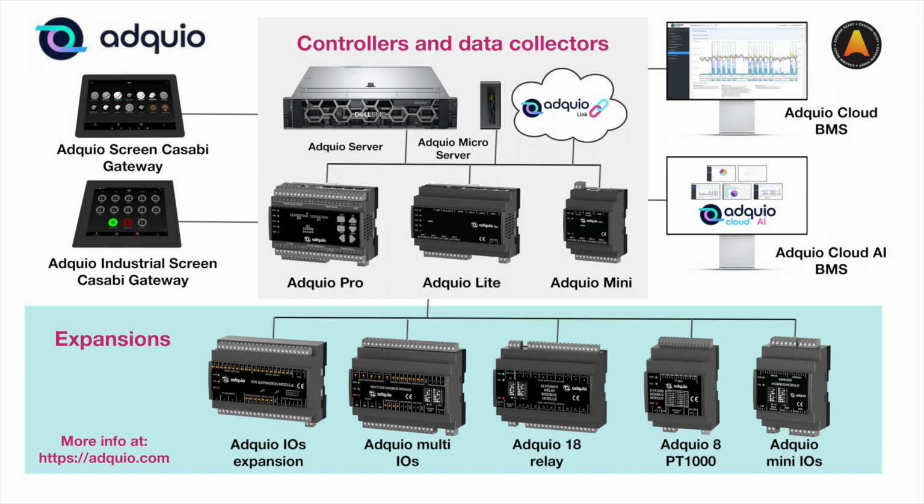Next, to your left, we have our Adquio Screen Casambi Gateway. It is an HMI device, that is a human interface that allows control of the installations on site. Then we will see that it can run both the Casambi software and an alternative HMI that allows us to have total freedom in the design of the interfaces.